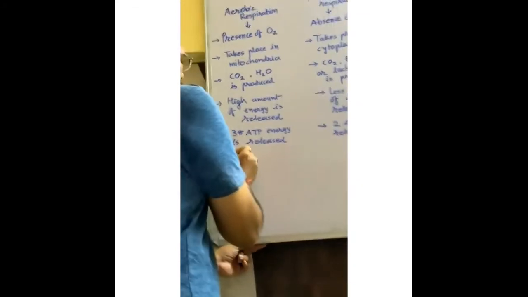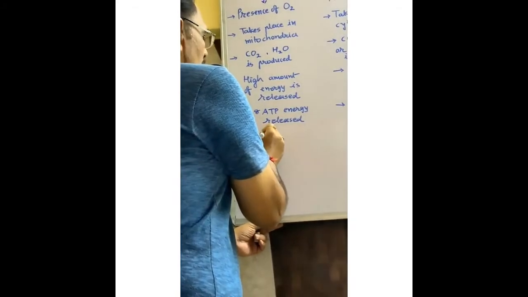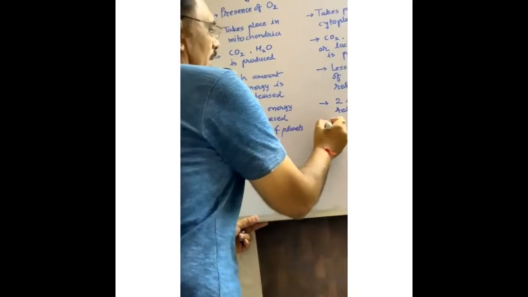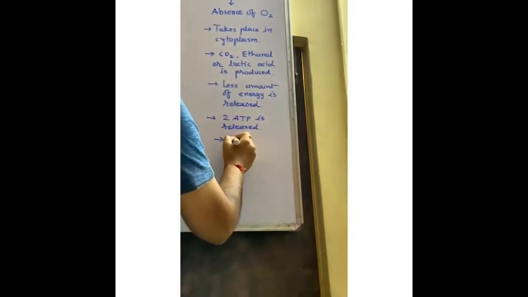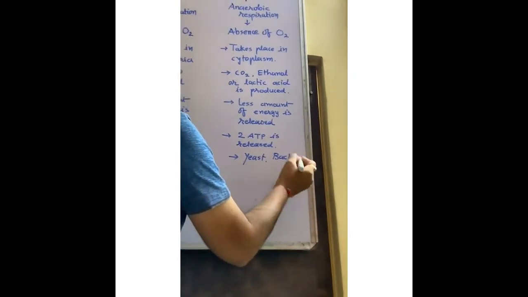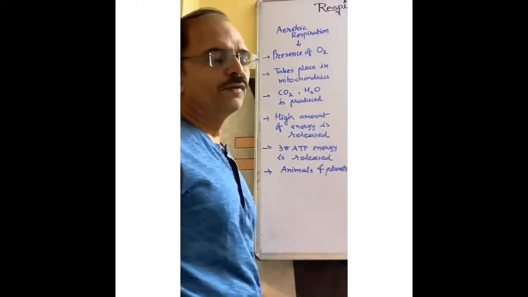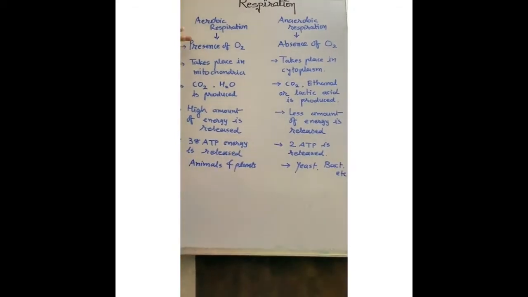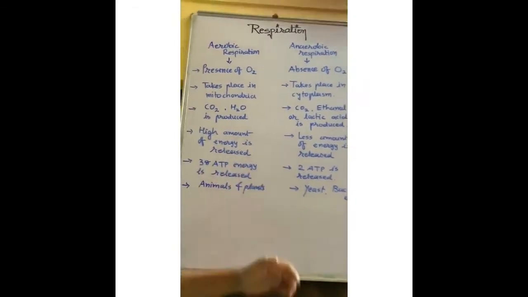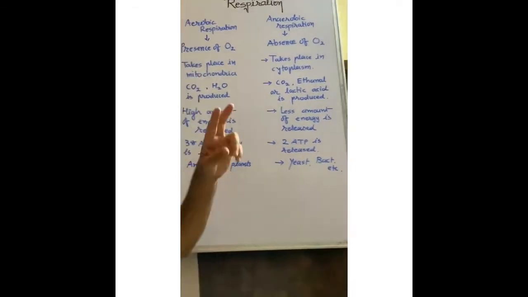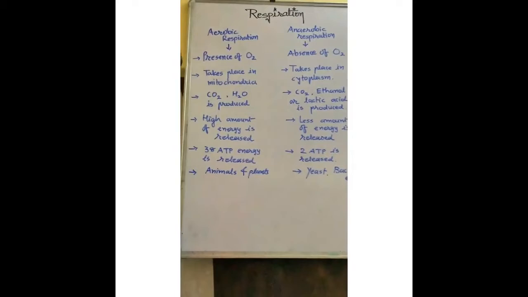Aerobic respiration takes place in animals and plants, while anaerobic respiration takes place in yeast, bacteria, etc. So you can write the difference between aerobic and anaerobic respiration like this. There are 6 points. For a 3-mark question, and if it is asked in a 2-mark question, you can also write these 6 points.